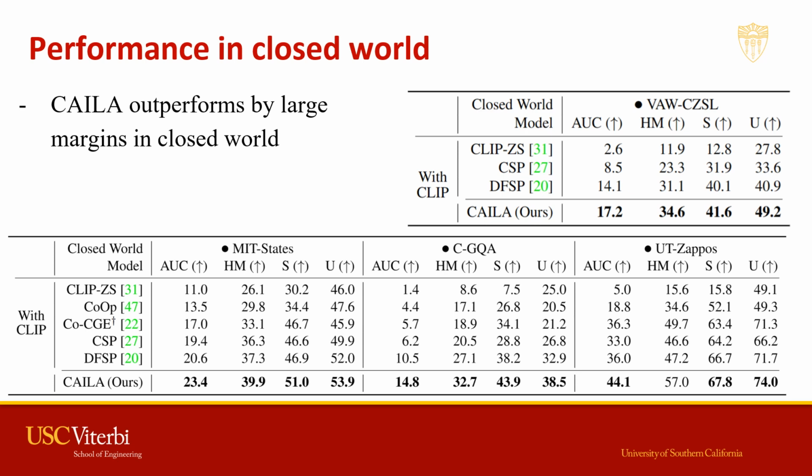On C-GQA, our model achieves nearly 50% relative improvement compared with the best baseline model. And we also observe similar improvements on UT-Zappos and VAW-CZSL, on not only the main metric but also other evaluation metrics.